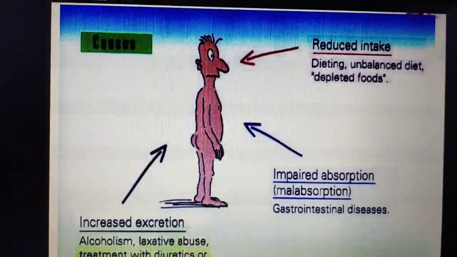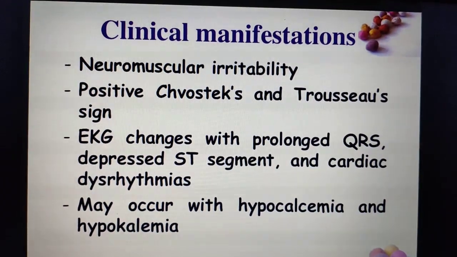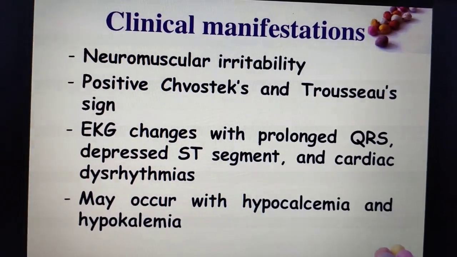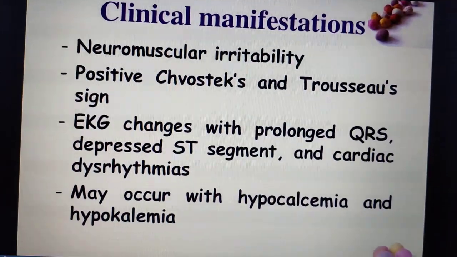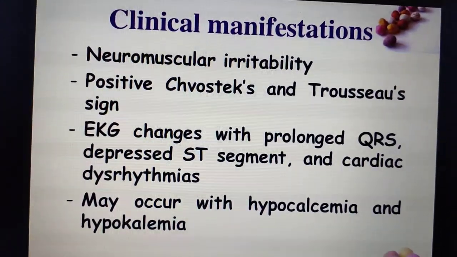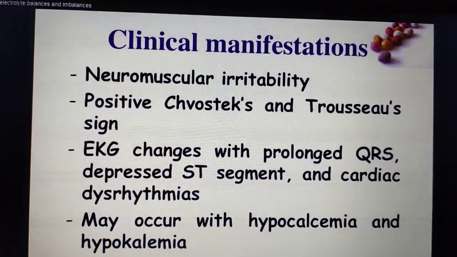These are the causes. Now, what are the clinical manifestations? Neuromuscular irritability is present. These are the signs I will show in the next slide: Chvostek's and Trousseau's signs.